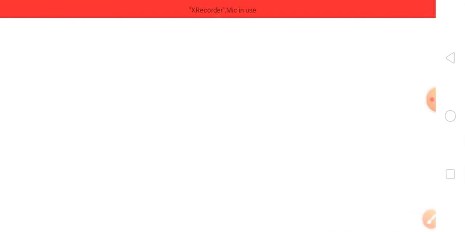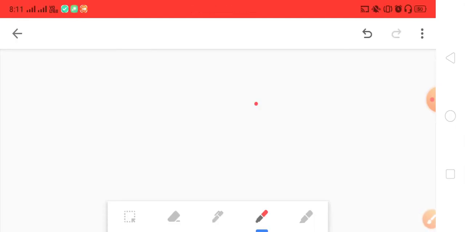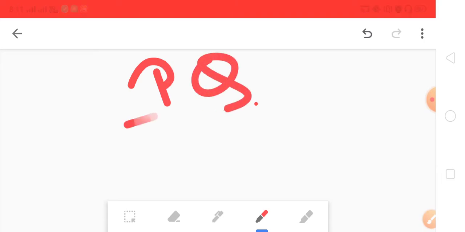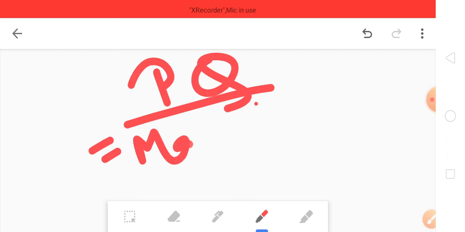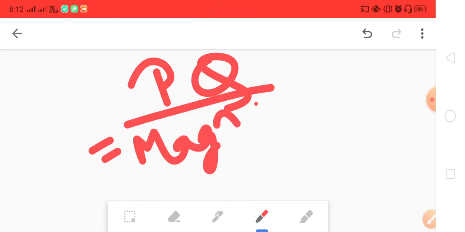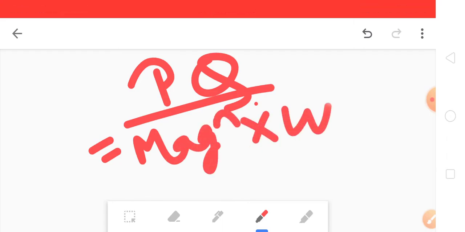The first thing is, what is a physical quantity? That is important. The quantity which can be measured is known as a physical quantity. We have a formula: physical quantity equals magnitude into unit.